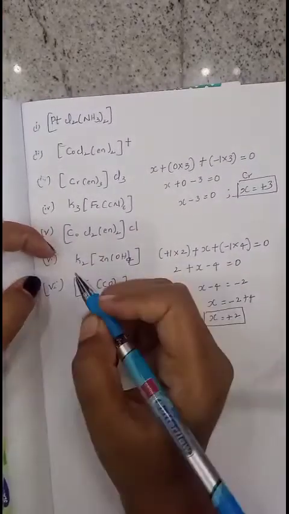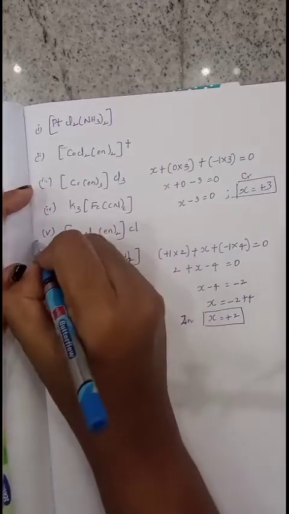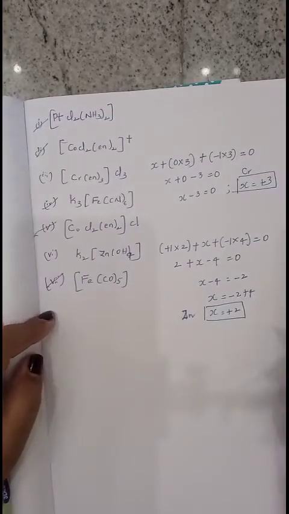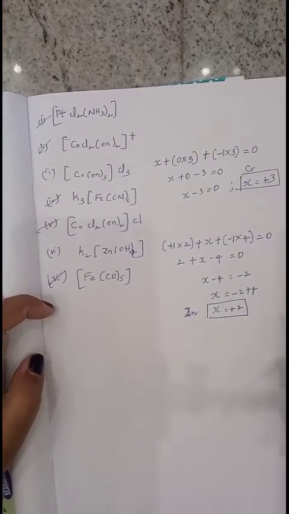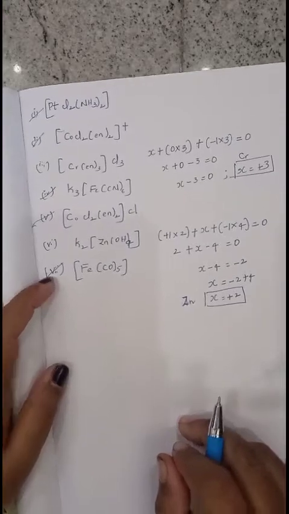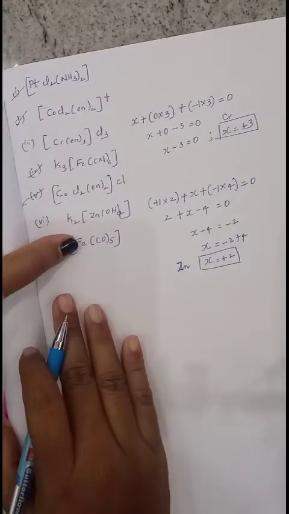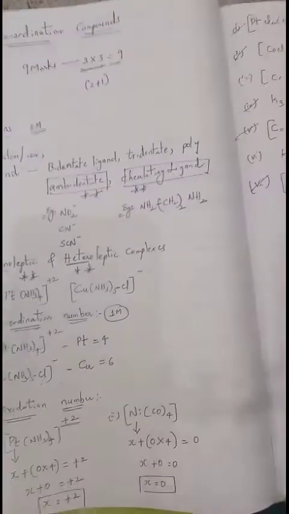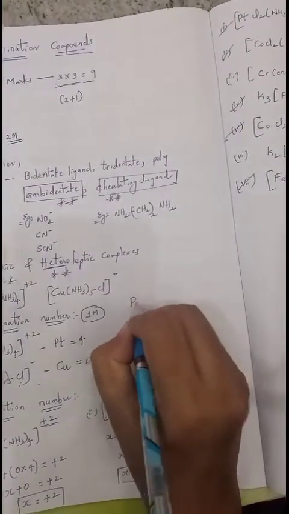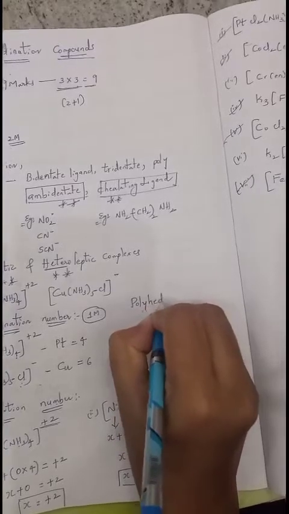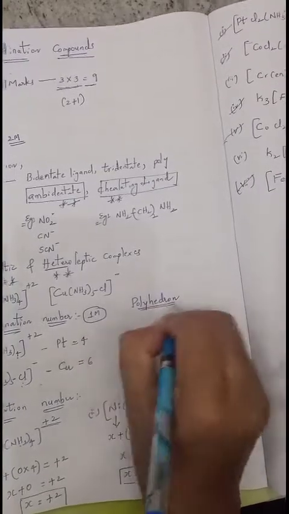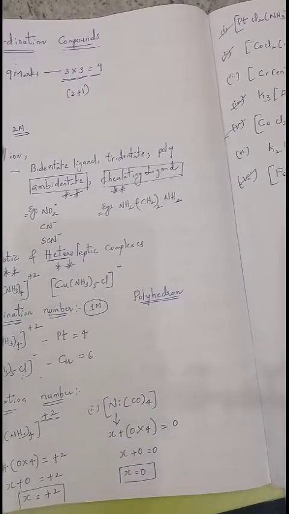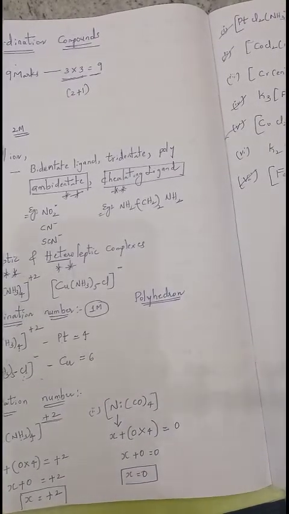Now here is homework for you. This one, this one, this one, this and this. Totally 5 I am giving as homework. Just try to find the oxidation numbers and send your answers to me. Now that is about the definitions, and a few more definitions are important, like polyhedron. What is meant by polyhedron? That is also an important definition. These definitions are important for either 2 marks or 1 mark.